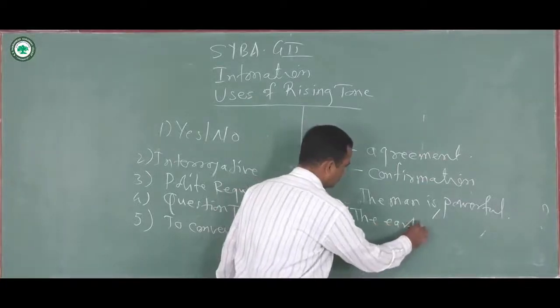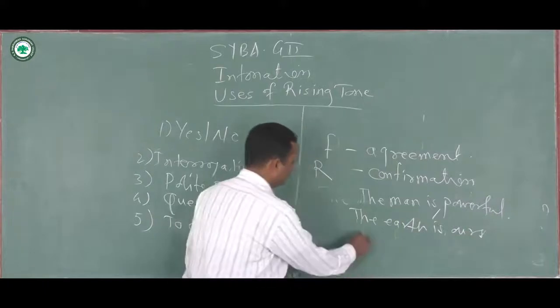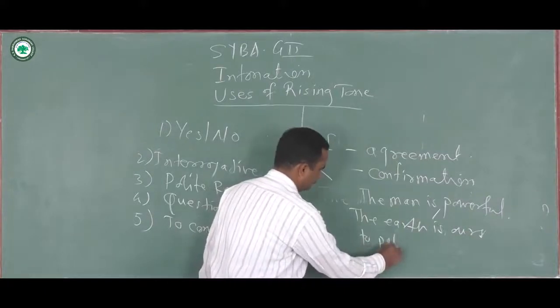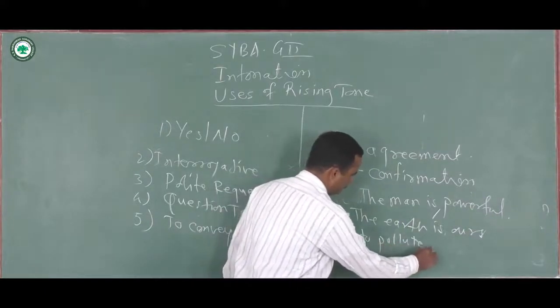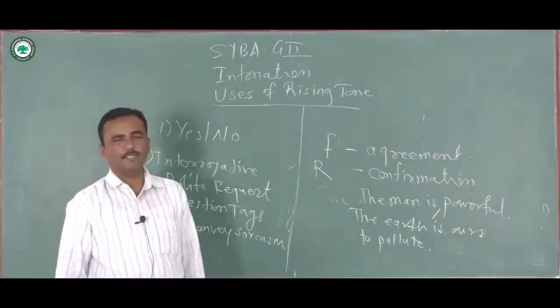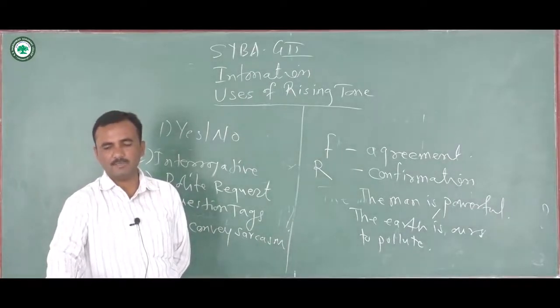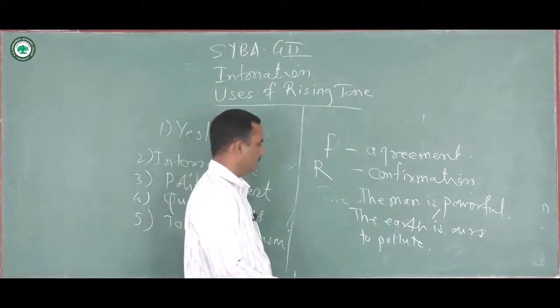The earth is ours to pollute. Now this is a statement where, when the tone is rising on the stressed syllable where the change in pitch begins, the meaning will be different.